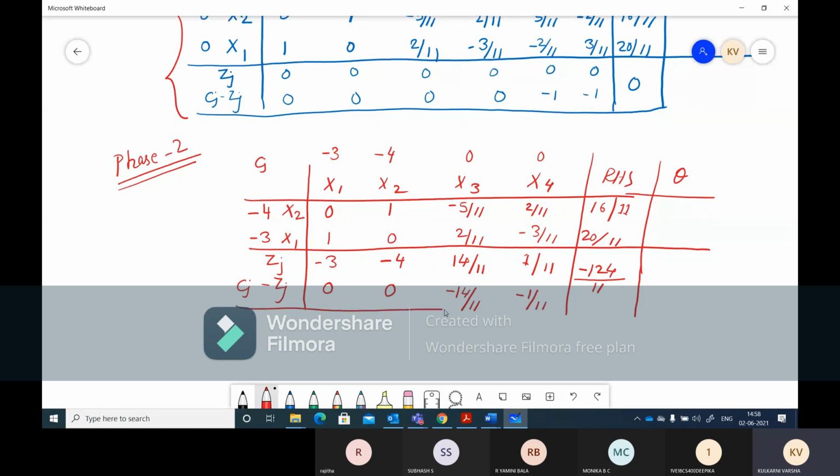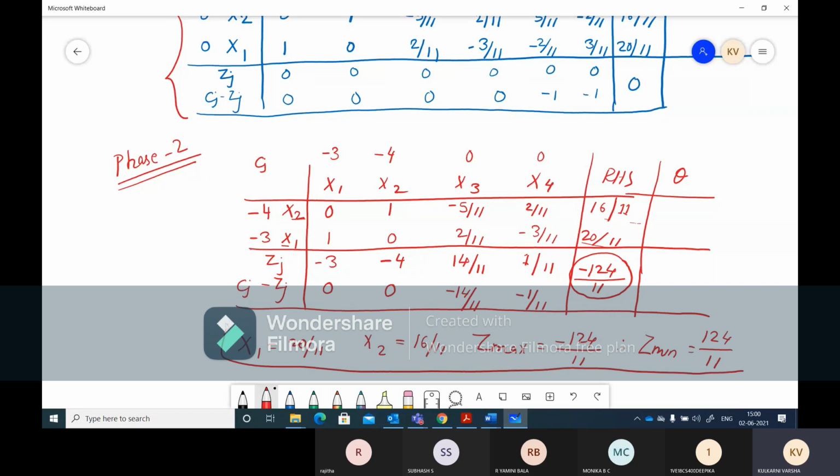So we have finished with Cj minus Zj. Now you have to find out whether we can move to the next iteration or not. We got 0, 0, negative, negative. That means there is no positive value, so phase 2 is also over. The algorithm stops here. You can see that we got the answer as minus 124 by 11; multiplying by minus 1, we get 124 by 11. So this will be the actual answer. Just highlight it.